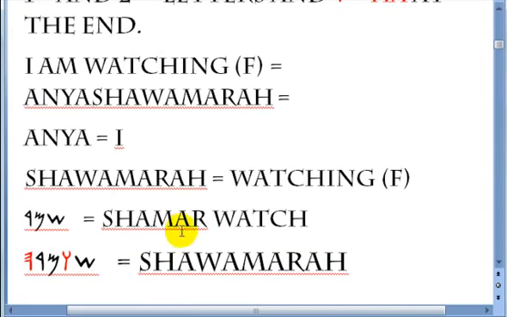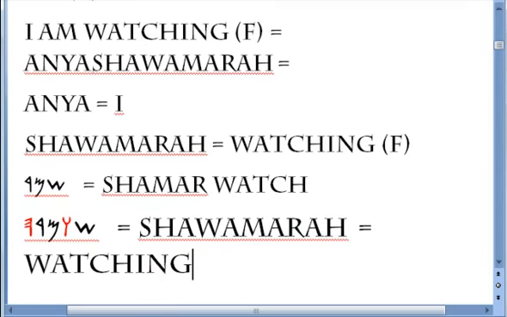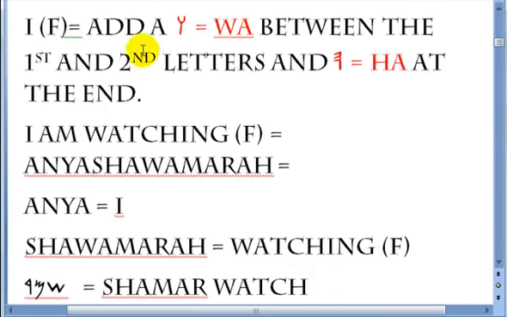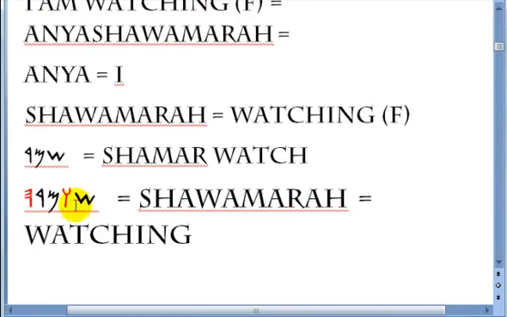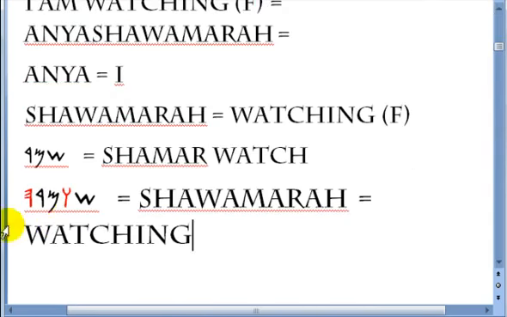The word shamar is watch, right? Shawamara is watching. And this is the feminine way of saying it. Remember, the formula was what? You add a wa between the first and the second letter, which we did, and then you add a ha at the end of the word. Why? To signify it is feminine, because the ha at the end of the word makes it feminine.